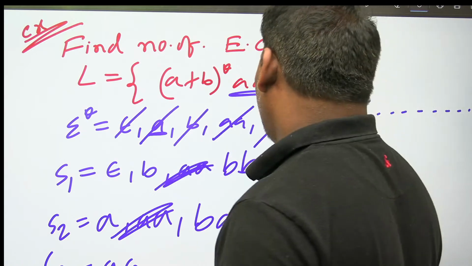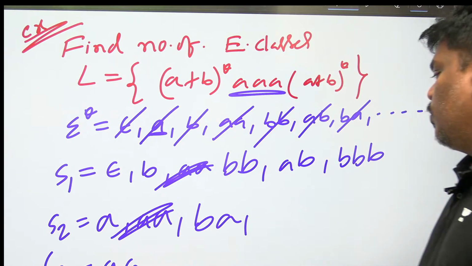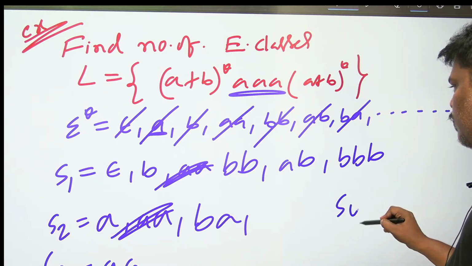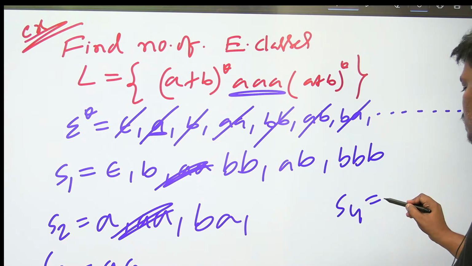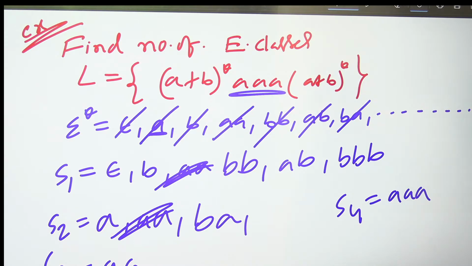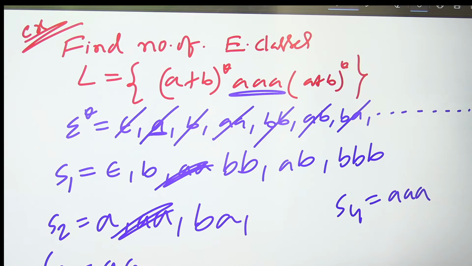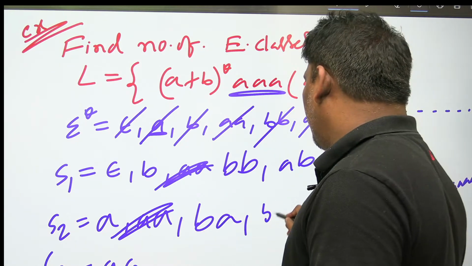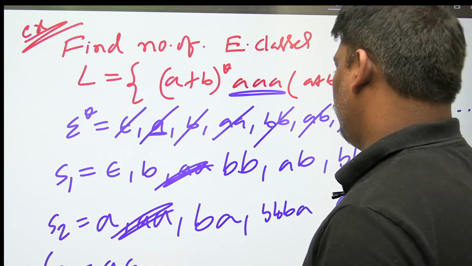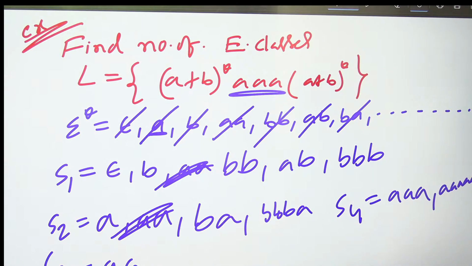Next one, what about triple A? Let me write: S4 is equal to triple A. Triple A does not belong to the first group, does not belong to the second group, does not belong to the third group. Triple A belongs to the fourth group. Next one, 10 A's is here only. Next one, so many B's followed by A here only. Can you help me now? BA here only.